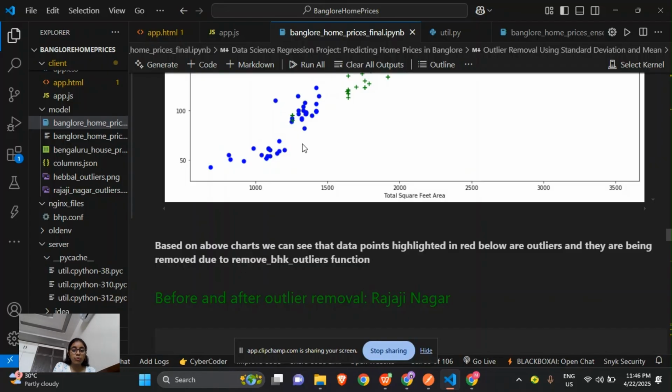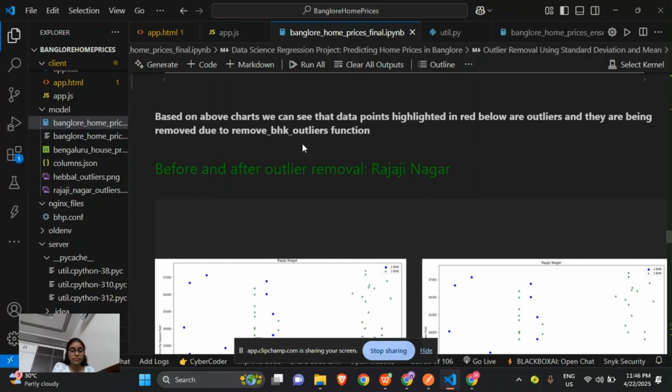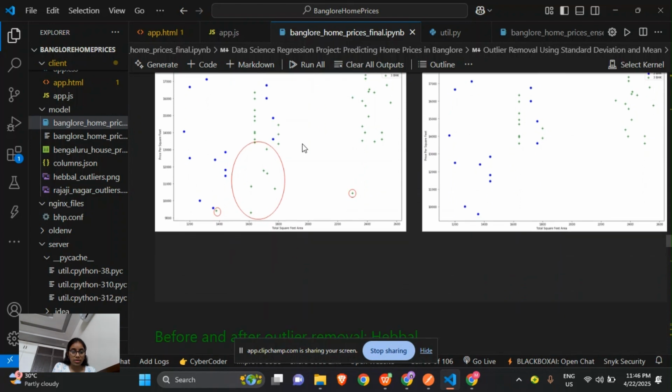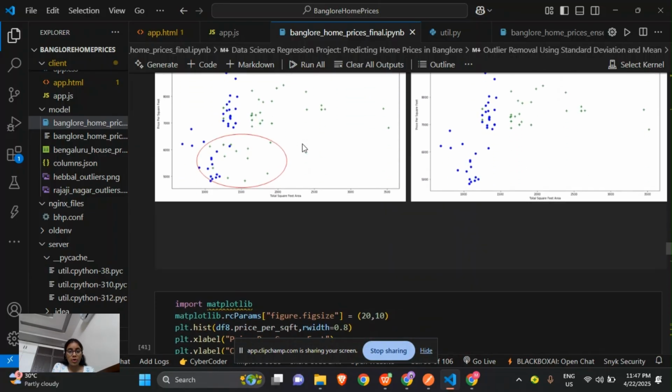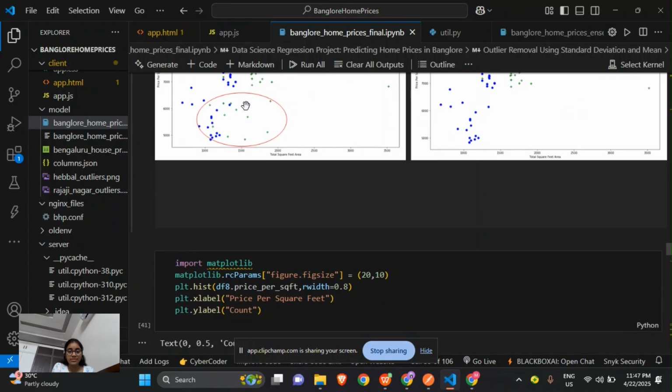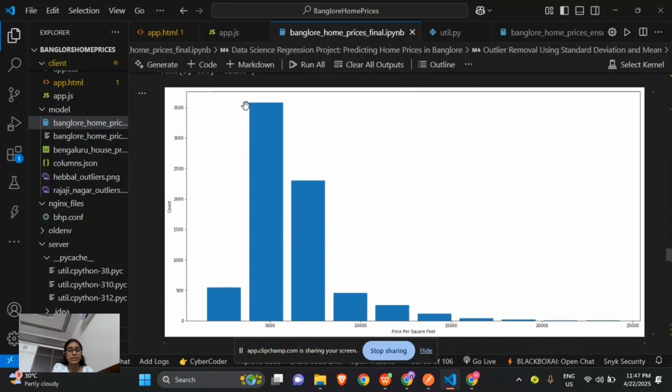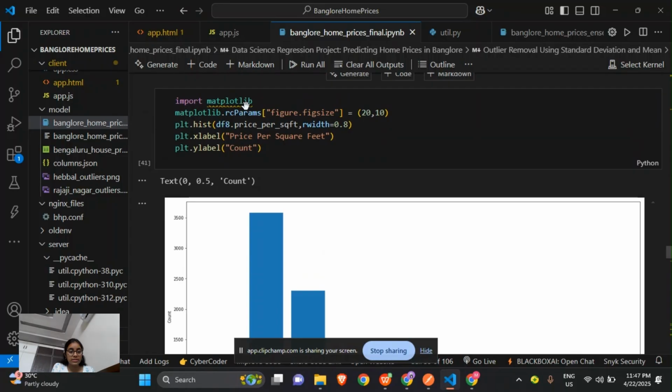Hence we cleaned our data set properly. Now we will remove all those 2 BHK apartments whose price per square feet is less than the mean. So I plotted based on this and removed the outliers as I have already told, and also plotted the price per square feet.